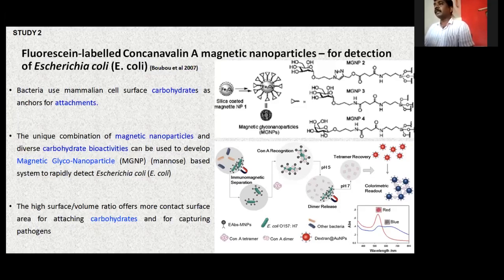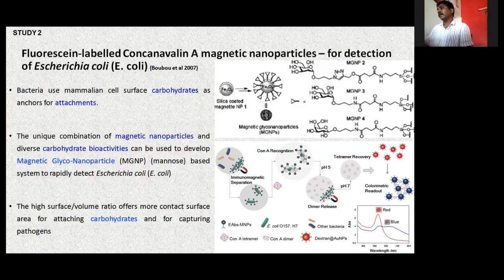It's a kind of bioconjugate which can attach with the bacteria. In here, you can see the rod-shaped E. coli is present over there. And once it gets attached, you can separate them from the system by using an external magnetic field.